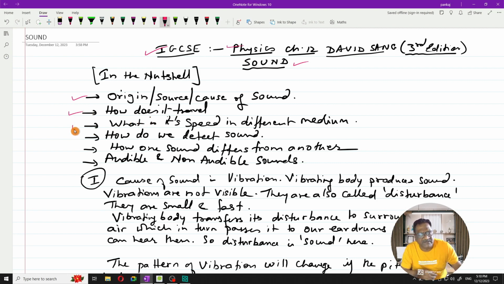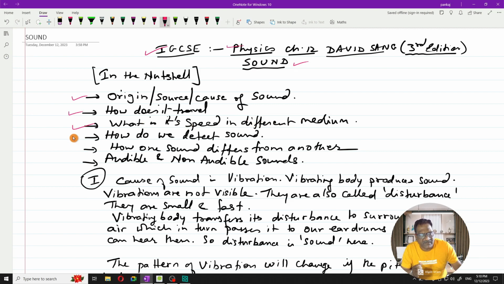The third point is what is its speed in different media. When sound travels in different media, what will be happening to its speed? Whether the speed will be increasing, decreasing, or remaining the same. We are going to study what happens to the speed of sound in different media in this subtopic.